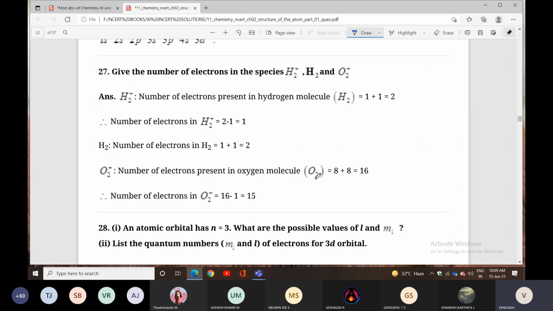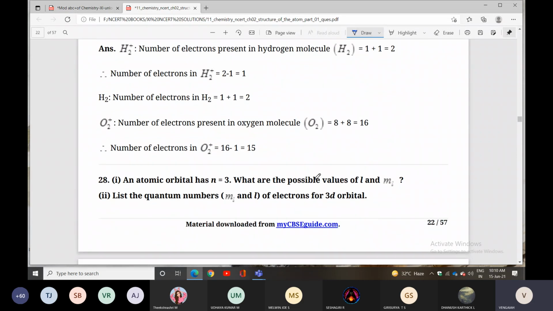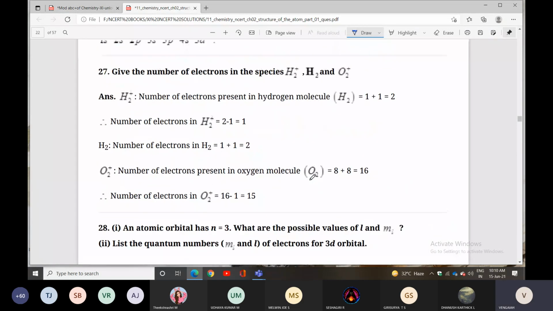For the oxygen molecule O2, one oxygen contains 8 electrons and another oxygen contains 8, so in total we have 16 electrons. For O2+, it is 16 minus 1, so you get 15. Clear? Yes, easy question.